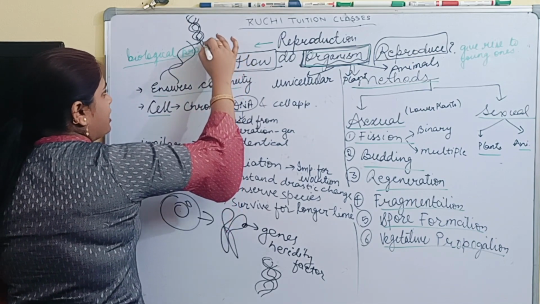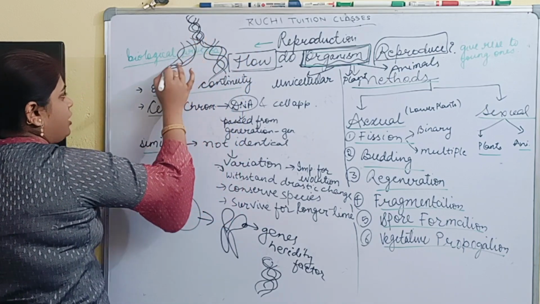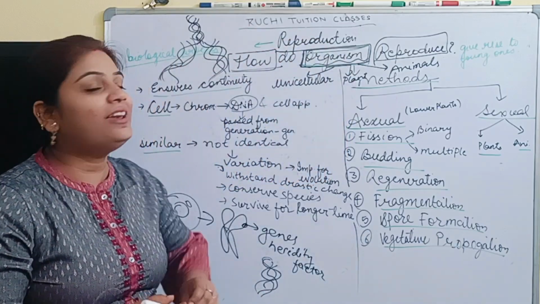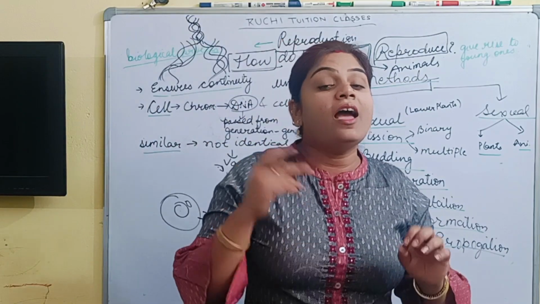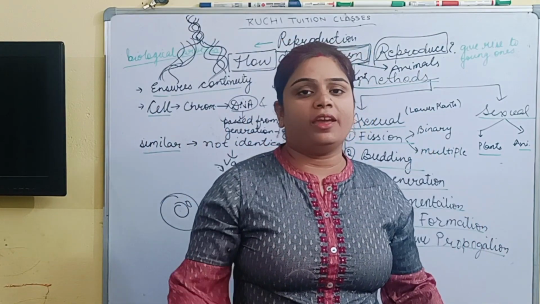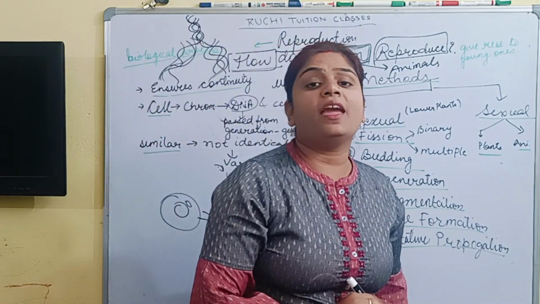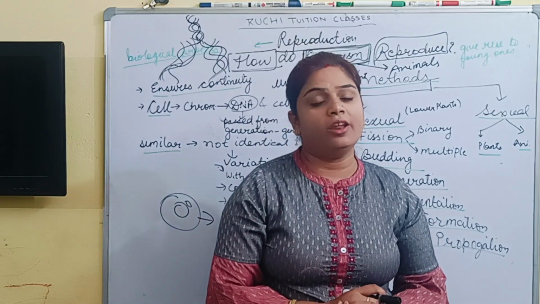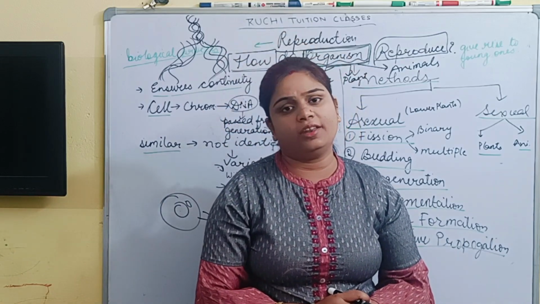So this DNA duplicates and makes a copy. But what actually happens? This DNA does not make an identical copy. It makes a similar copy, but it does not make an identical copy. See, this is a very important point. DNA does not make identical copies.